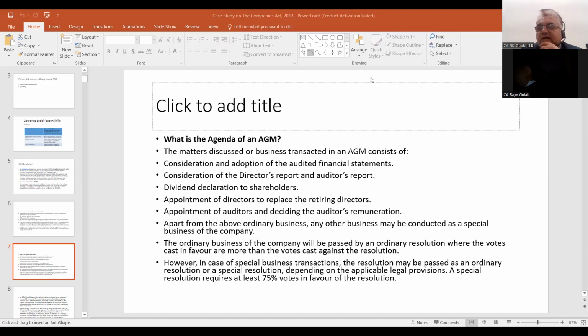Actually, the provisions regarding the board of directors are not in our syllabus. They are not covered in our syllabus. So what we can do is discuss it in the group for the purpose of knowledge, I think. Okay, yes, sir. Thank you, sir.